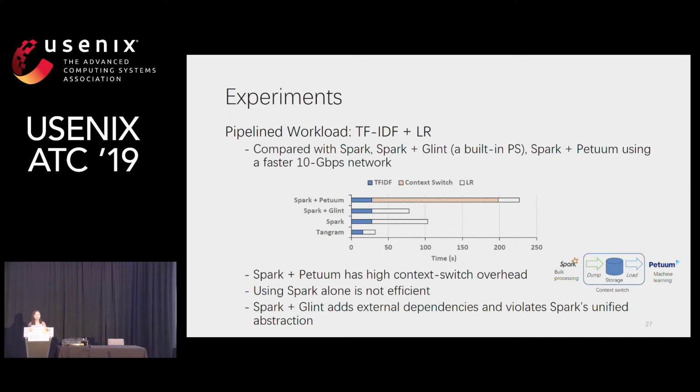First, Tangram can achieve comparable performance on individual tasks with their respective specialized systems, like Tangram compared with Spark plus Petuum, and Tangram can avoid the huge context switch overhead. Also, Tangram provides a unified programming abstraction for different types of jobs to be run in a single pipeline.